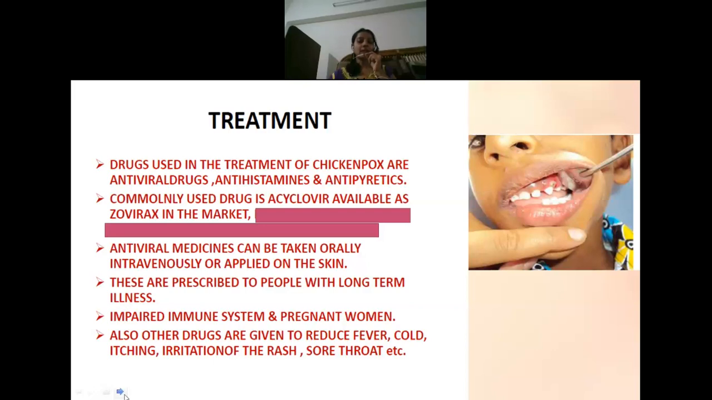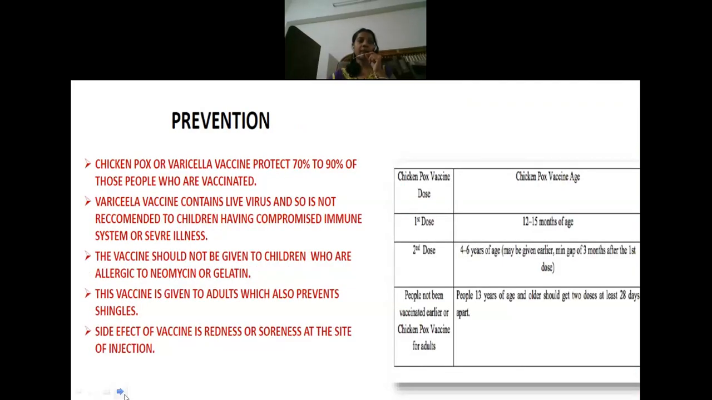Other than that, since the patient can have a lot of itching on the rashes, you can give antihistamines. Then to reduce the fever, you can give antipyretics. If they have a lot of body pain, analgesics can be given. Sometimes you can also prescribe other medications depending upon the signs and symptoms, if they have sore throat, cold, and so on. But most of the time, we do recommend using home remedies itself.